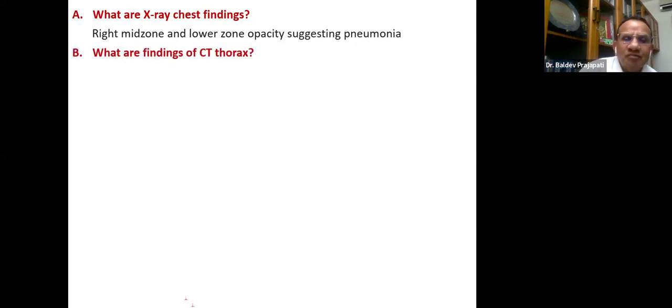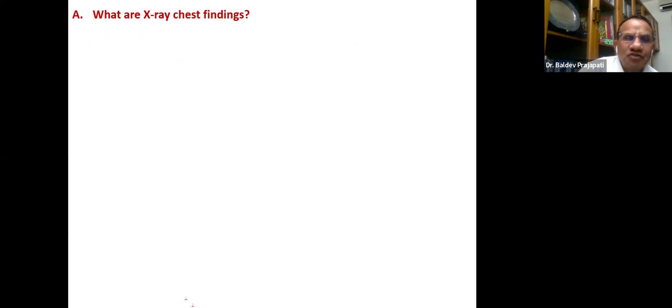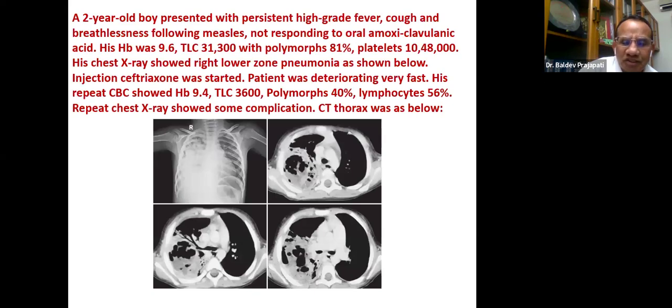What are the findings of the CT thorax? If somebody wants to see again, I can show these are the pictures of the CT thorax. What do you see?